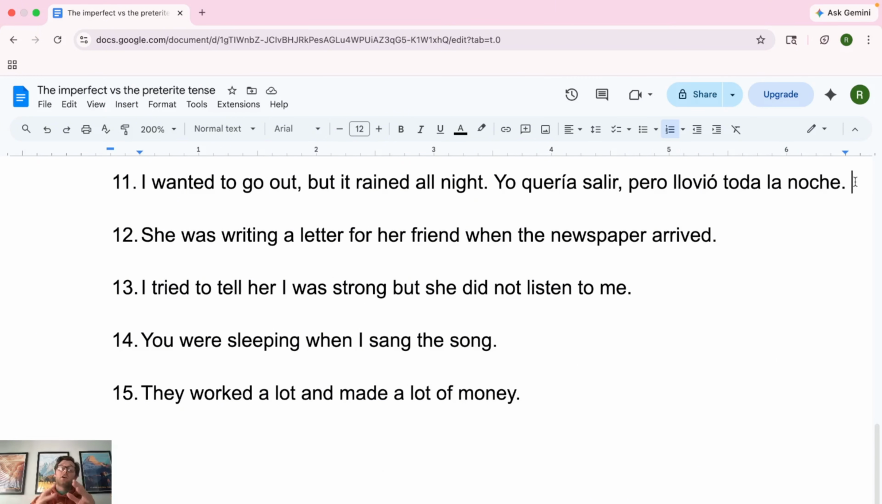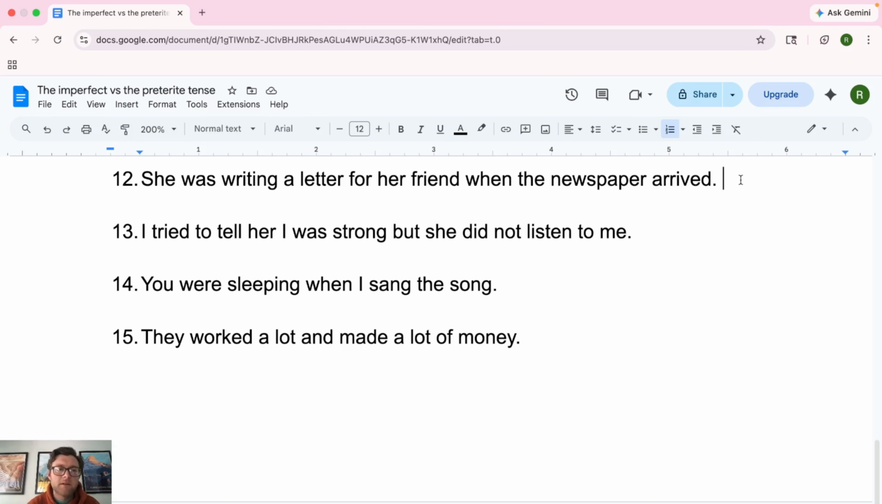But that's okay. So what we need to know. Now we're not using cuando. Now we have a different word in the middle. Pero, right? Pero también can signify an interrupting action. So yo quería salir. That was me saying, man, I wanted to go out in the past. What happened? Something changed. There's an interruption. Oh, it started. It was raining. So I couldn't. Número 12. Number 12. She was writing a letter for her friend when the newspaper arrived.